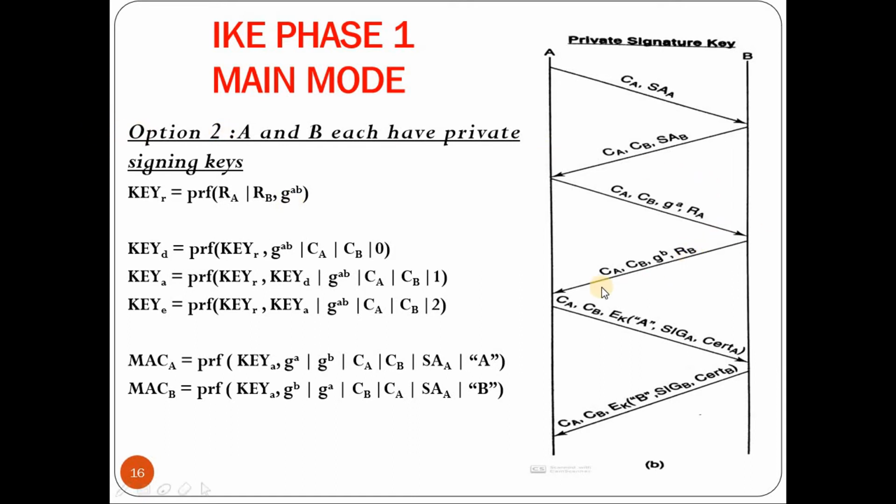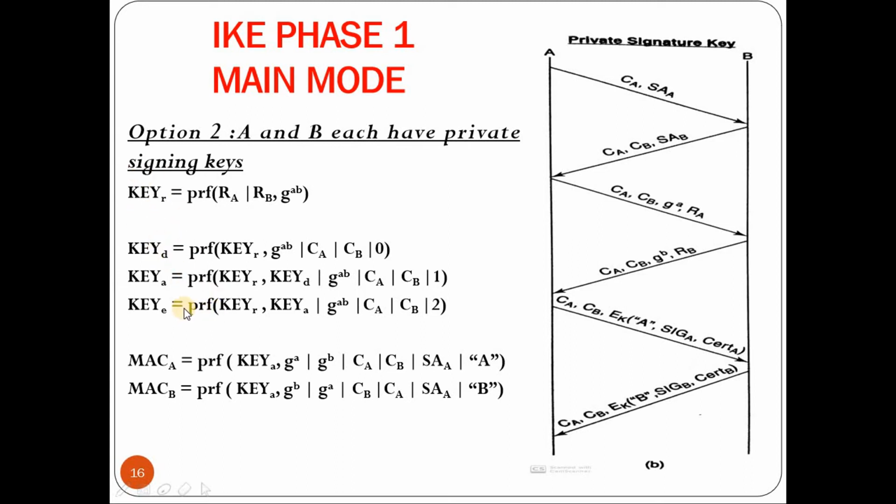Now g to the power ab mod p is generated after the fourth message, and it includes the private key of each of the users, that is A indicates the private key of A, B indicates the private key of B, and the g to the power ab computation involves the private keys of both A and B. Then this key is used to generate again the derived key, the authentication key and the encryption key. So even though the formulas and the way of computation are the same, they depend on the root key. So if the root key is changed, the values of all the other keys will also change.